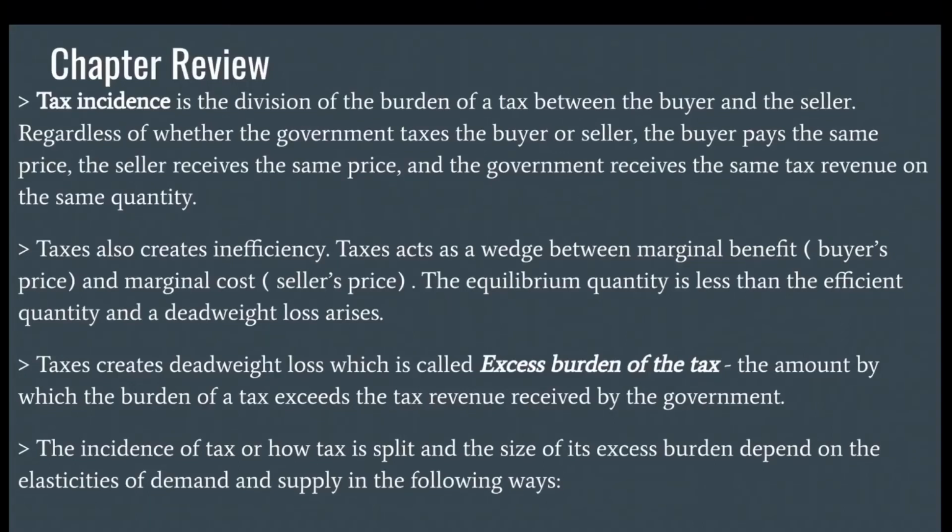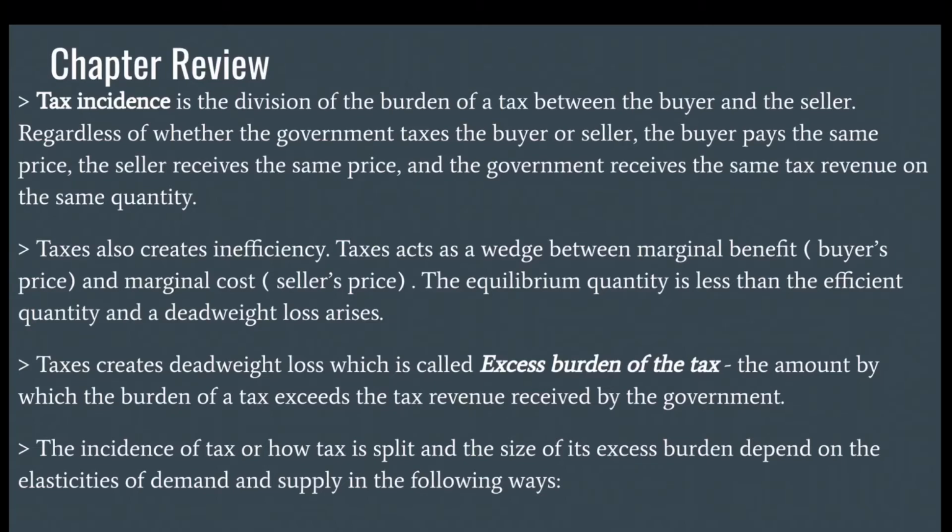Chapter review. Tax incidence is the division of the burden of a tax between the buyer and the seller, regardless of whether the government taxes the buyer or seller. The buyer pays the same price, the seller receives the same price, and the government receives the same tax revenue on the same quantity. Taxes also create inefficiency.